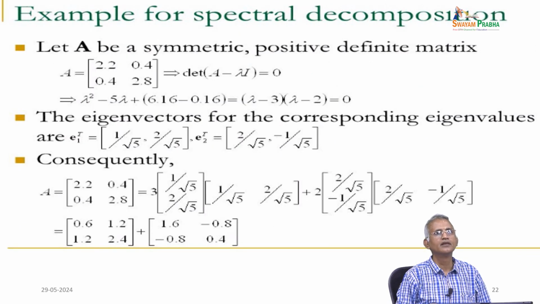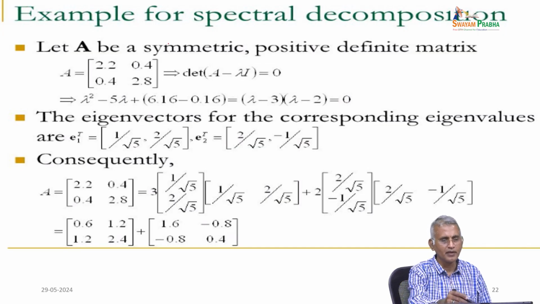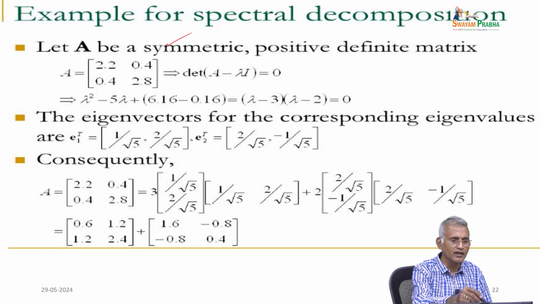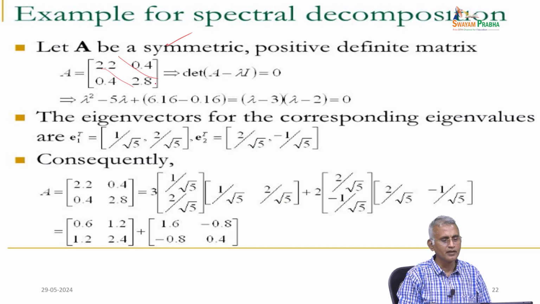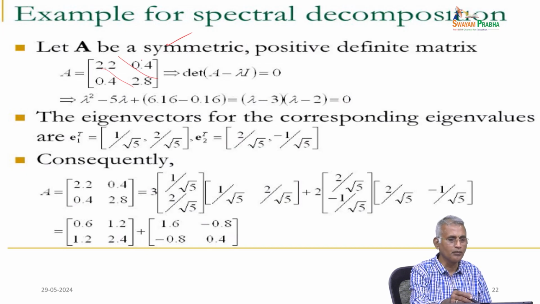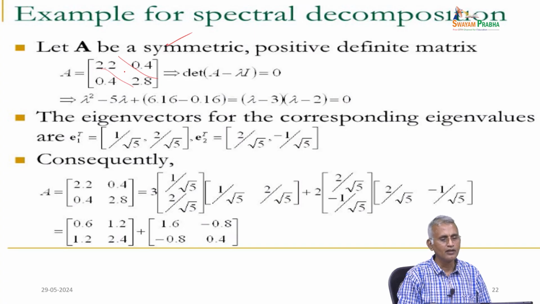For example, for a spectral theorem decomposition, let A be a symmetric matrix and positive definite. Symmetric matrix means the elements above the main diagonal and below the diagonal are the same. Here 0.4 and 0.4 are reflected in the first row second column and second row first column.